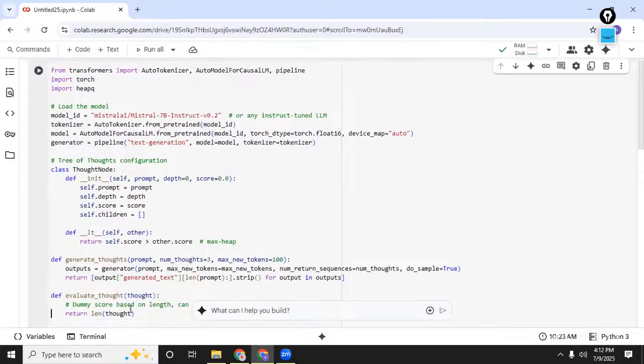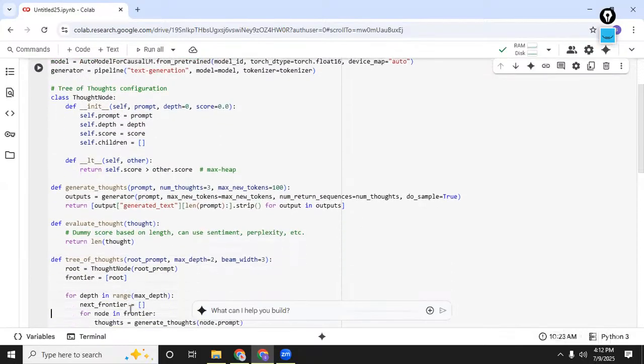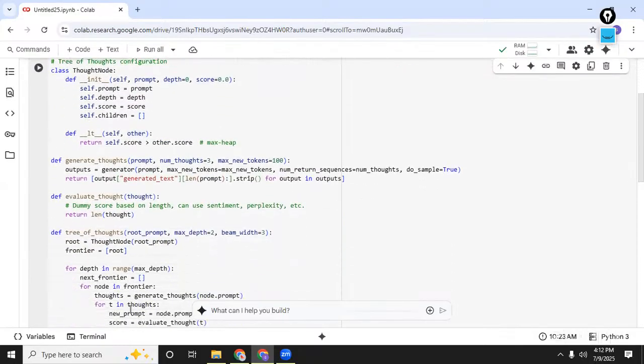Then we are going to also evaluate each of our thoughts. So how do we evaluate? This is a placeholder scoring function. It will simply score a thought based on its length. You can replace this with either sentiment analysis, or with LLM-based self reflection, or task-specific accuracy.